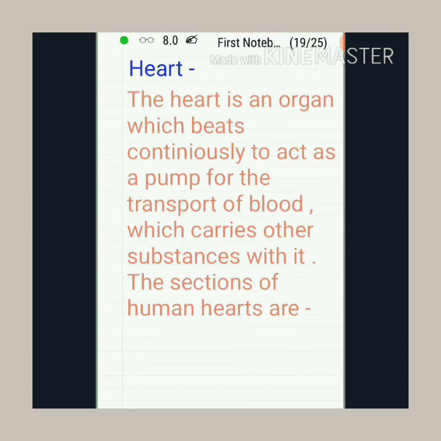blood, which carries substances with it. Imagine a pump working for years without stopping. Absolutely impossible. Yet your heart works like a pump non-stop. Let us now learn about the heart. The heart is located in the chest cavity with its lower tip slightly tilted towards the left. Hold your fingers inward on your palm.